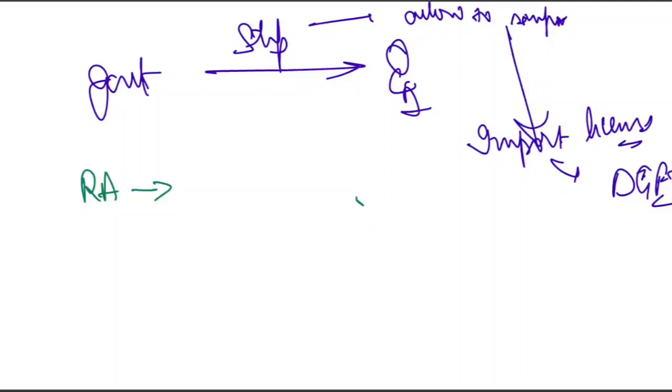So DGFT has several offices called regional authority. Once you have used the license completely, you have imported everything you were allowed, you must return the license. The simple logic is that the place that issues the license is the same place where you must return it, right? So let's look at the options.